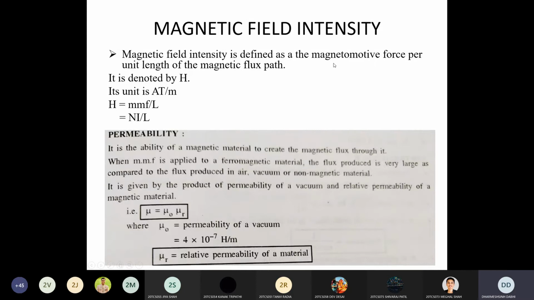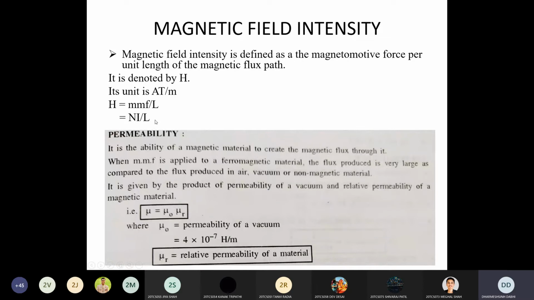The definition is that it is the magnetomotive force, meaning MMF, per unit length of magnetic flux path, and it's denoted by H. The unit is ampere turns per meter, because as you know the definition is magnetomotive force per unit length. In the numerator MMF, unit is ampere turns, and in the denominator the length, unit is meter. So the unit is ampere turn per meter. This is the equation: H is equal to Ni by L.